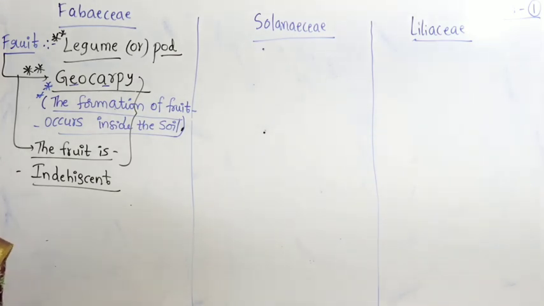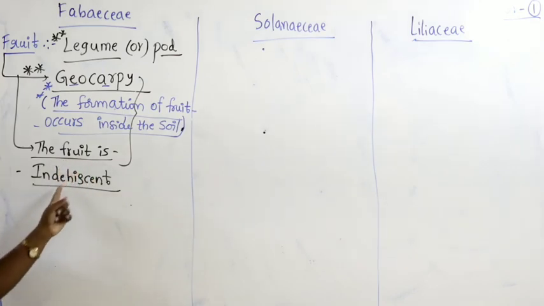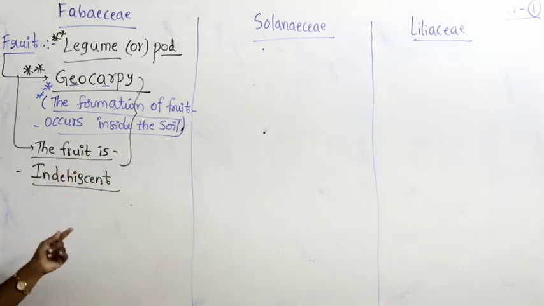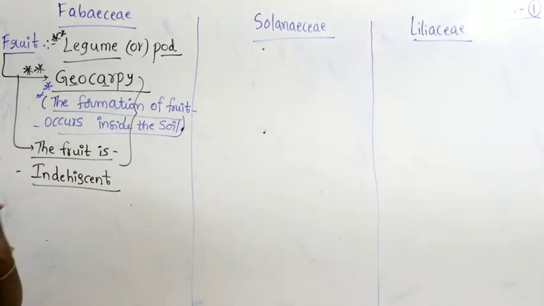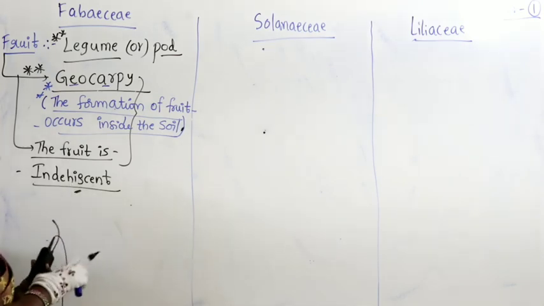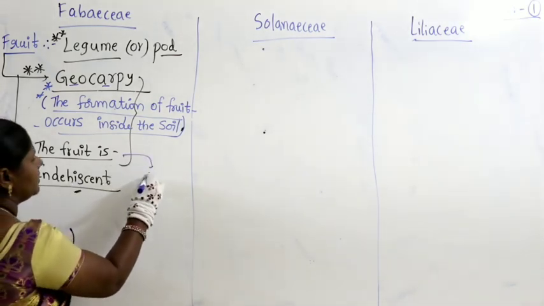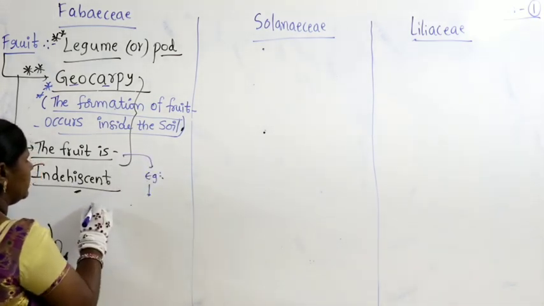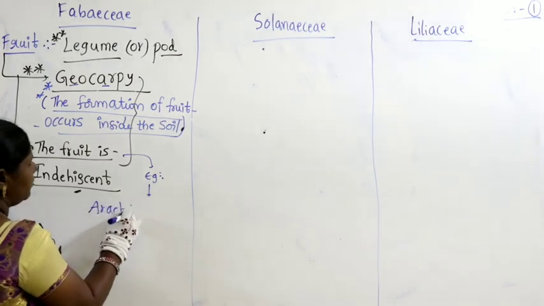I told you, so make sure you keep revising morphology. Now the fruit is said to be indehiscent. What is the meaning of indehiscent? The fruit wall cannot dehisce. Now for both geocarpy as well as indehiscent fruit, the best example, I am writing it here, is Arachis hypogea.